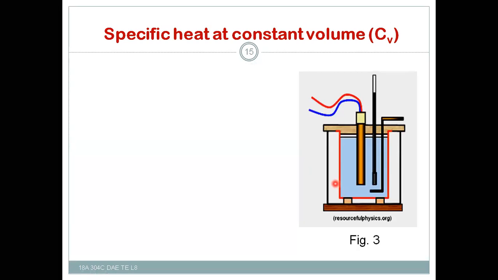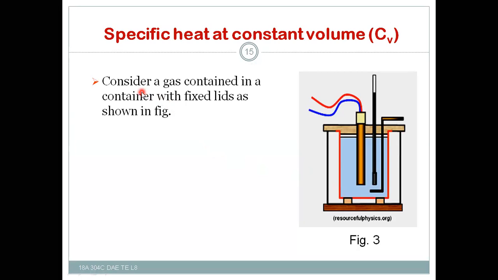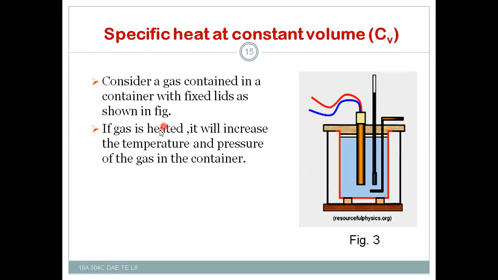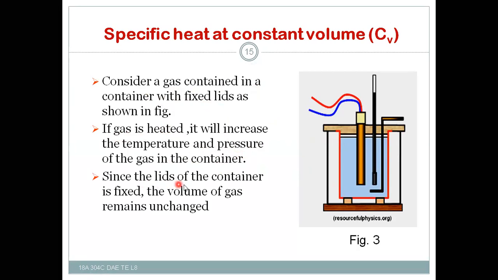So next, let us see the specific heat at constant volume. Consider a gas contained in a container with fixed lids as shown in the figure. If the gas is heated, it will increase the temperature and pressure of the gas inside the container. Since the lids of the container are fixed, the volume of the gas remains unchanged.